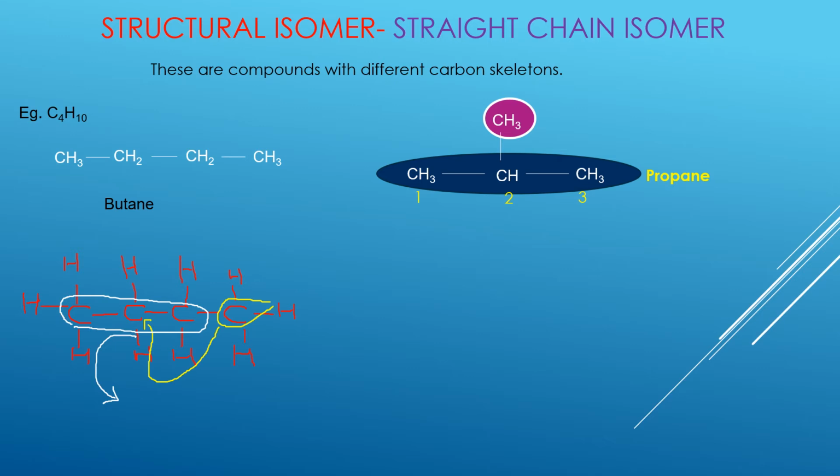The group that is attached to the parent chain is your branch. Now your branch contains 1 carbon, so it's a meth group, and because it is CH3, it's a branch, the name is going to end with YL, so it will be methyl. Now look at the position of the methyl. It is on carbon 2, so it will be 2-methyl. Then you put the parent name, which is propane. So that's 2-methylpropane. Therefore, the structural isomers for C4H10 are 2 of them, butane and 2-methylpropane.